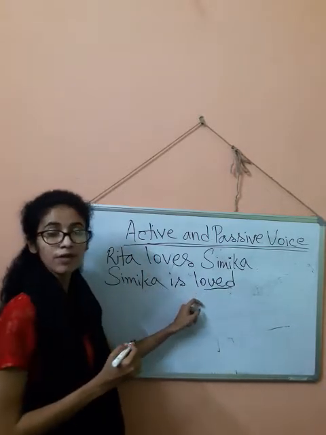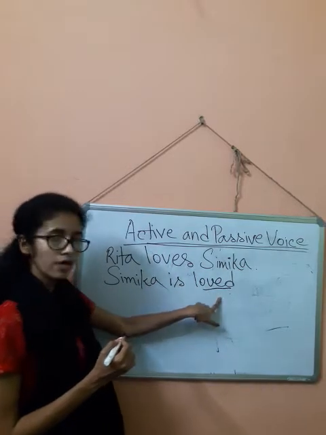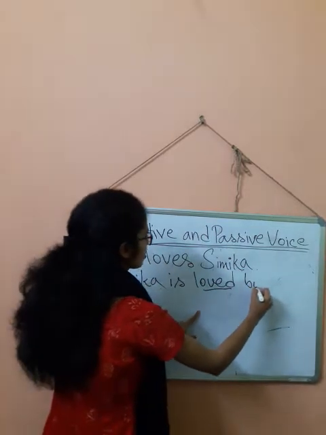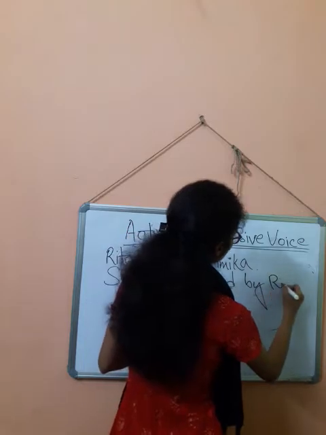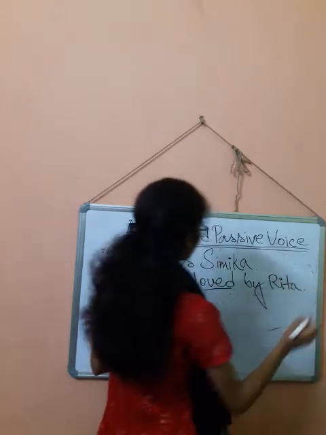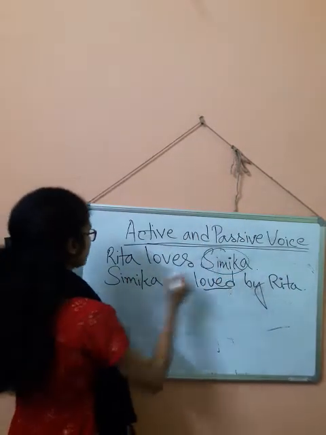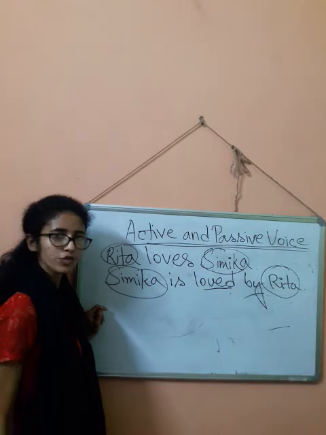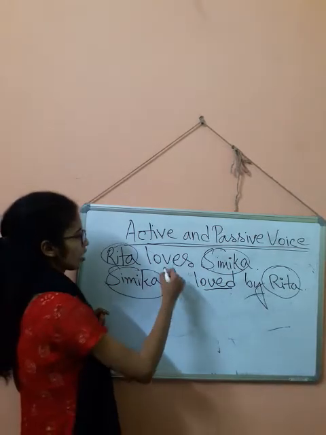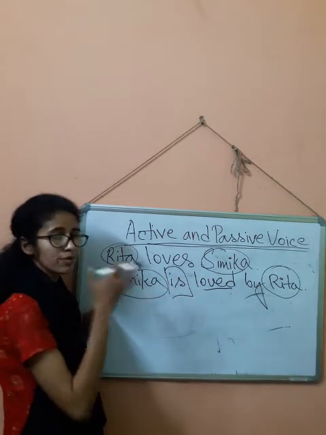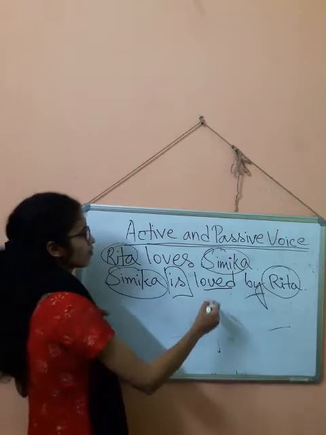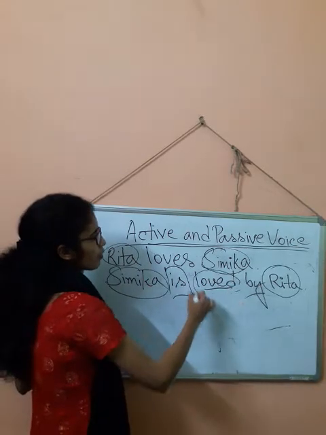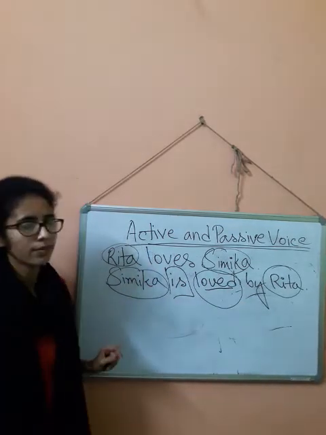Past participle form of love, loved by Rita. So Shimika remains intact. Rita also remains intact. The preposition by has been used as we have already learned. As it is in simple present tense, we need a helping verb to invite, and the past participle form of the verb.